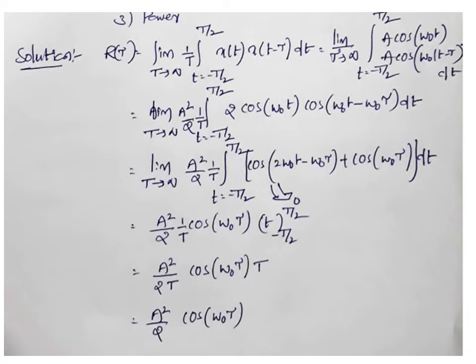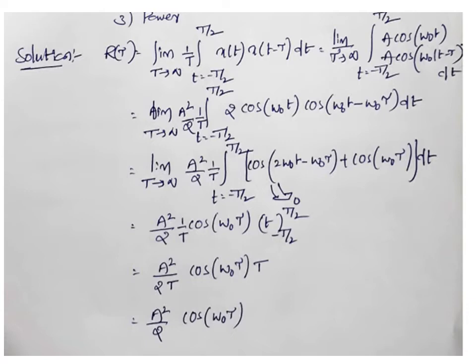Here you need to concentrate more on the third equation. To write the fourth equation, on this third equation we have to spend more time, so listen carefully. In this equation we are doing the integration with respect to t. That means the variable is t, small t. So wherever t is there, the term will become the variable. Wherever t is not there, the term will become the constant.